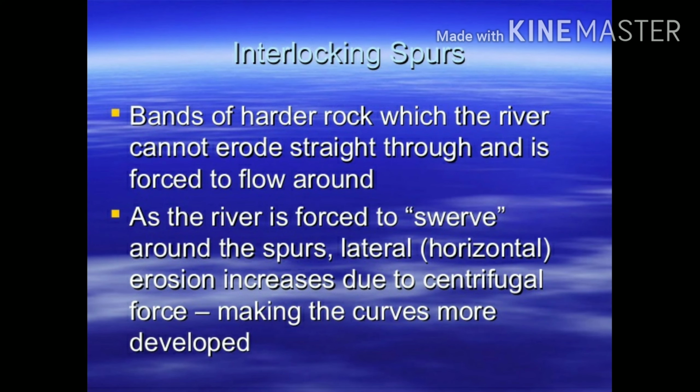Next one, interlocking spurs. What do interlocking spurs mean? When the rivers are not able to erode the hard materials, very particularly when the mountains are not being cut by the rivers, they are compelled to take curves. Such curves are referred to as interlocking spurs, and they are mostly similar to meanders, which are also found in the plain areas. So meanders in the upper stage can be referred to as interlocking spurs.